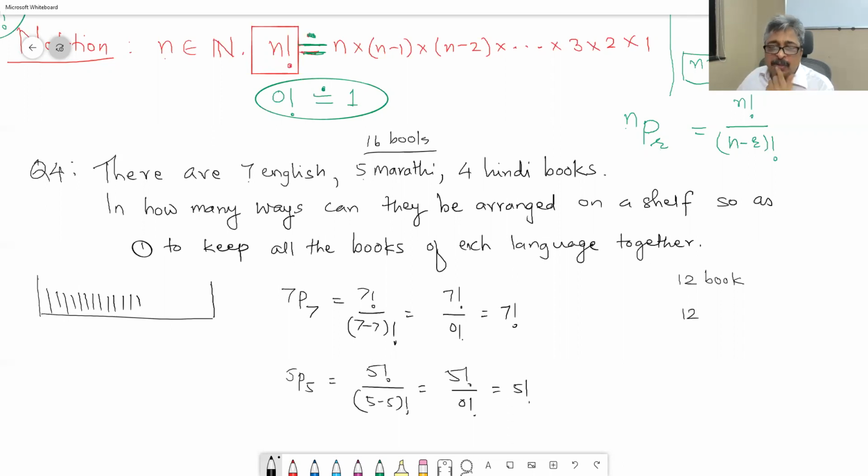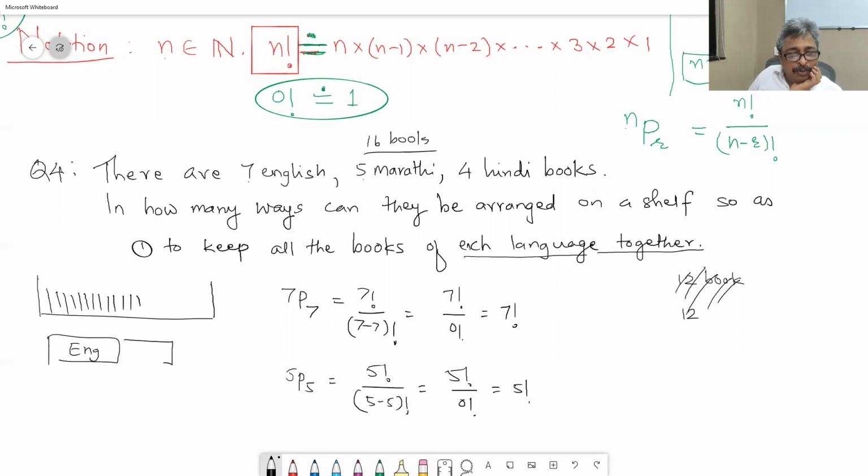If there were total 7 English books and 5 Marathi books, and I cannot mix them because I want to keep each of them together, then first I can put the 7 English books and then the 5 Marathi books, or I can do first Marathi books and then English books.